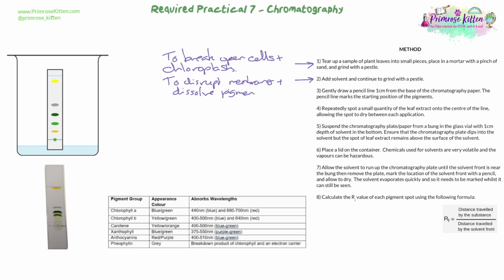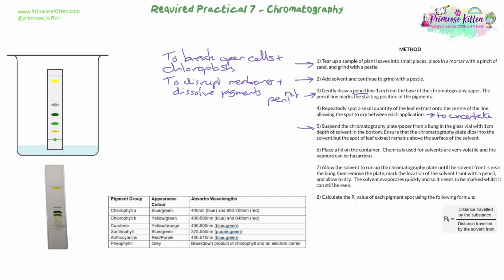Then we're going to draw our pencil line, okay, which is going to be the start position. We're using pencil, not pen, because it won't dissolve in the solvent, so it won't run up the chromatography paper along with your pigments. Then you're going to make a small spot from a quantity of your leaf extract, which should be kind of liquidy now, and you do a small spot, you leave it to dry, small spot, leave it to dry. We normally use a capillary tube. This is to try and concentrate that leaf extract on that spot, so you get a lot of pigment in there.